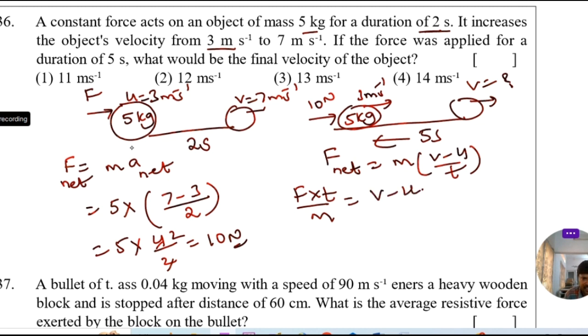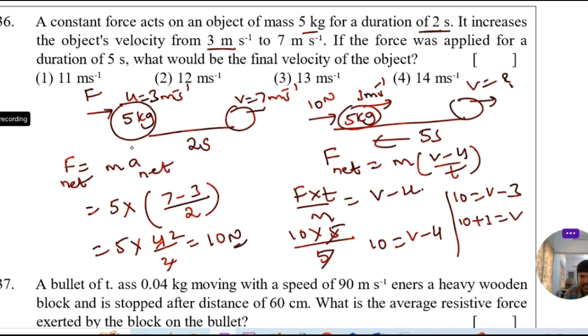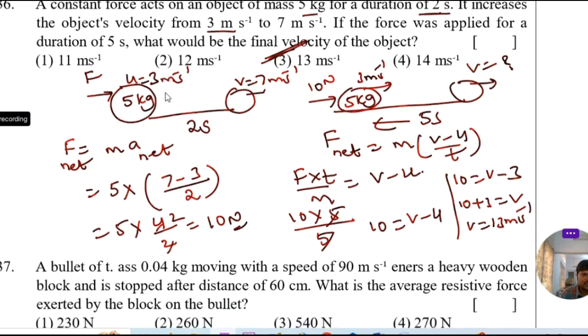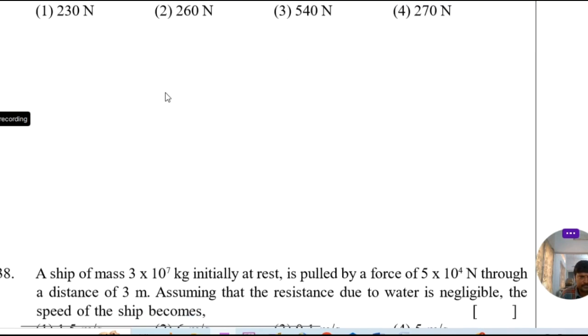So calculate here, in the place of F 10, time duration is 5, in the place of mass 5. 5 gets cancelled, 10 equal to V minus U. So 10 equals V minus, in the place of U, that is 3. So minus 3 comes this side, plus 3, 10 plus 3 equal to V, that is V equal to 13 meter per second. So 13 meter per second is the right answer. Let's go to 37th question.